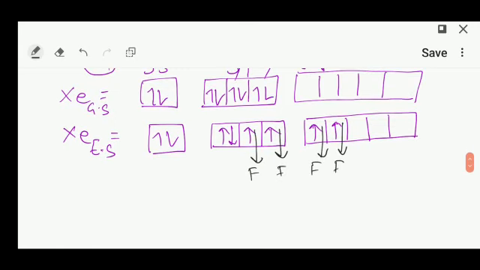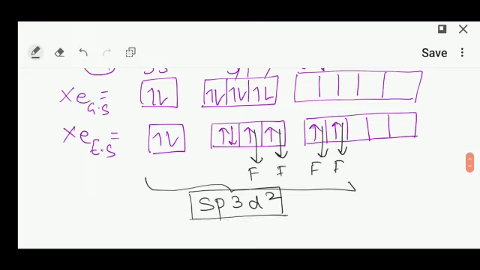Okay, now what is the hybridization? In this hybridization 1 s orbital is used, and 3 p and 2 d. So its hybridization comes out to be sp3d2. And what will be its type? A is the central atom, with 4 bond pairs and 2 lone pairs, that is AB4L2.